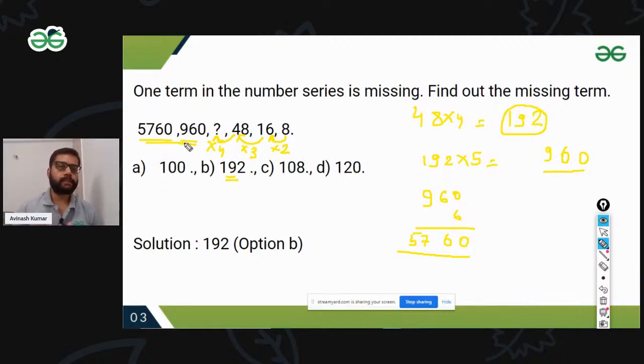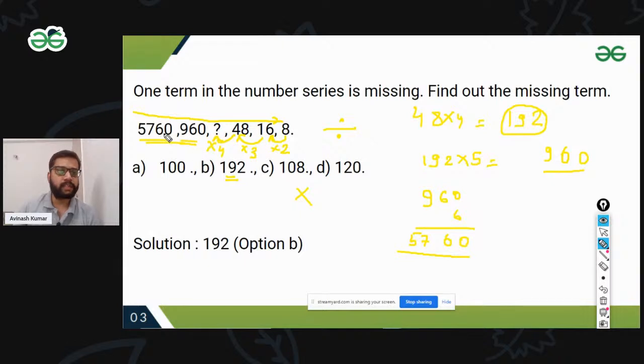So here it's not that we have to move through this path only. We can go through the other way also. But the important thing is we have to cover the whole thing. We have to find out the nature of the series. Here the series is decreasing, so we can go for the division part also. Since I'm moving through this part, see, 8, 16, 48, it's a kind of increasing. That's why I just did multiplication.